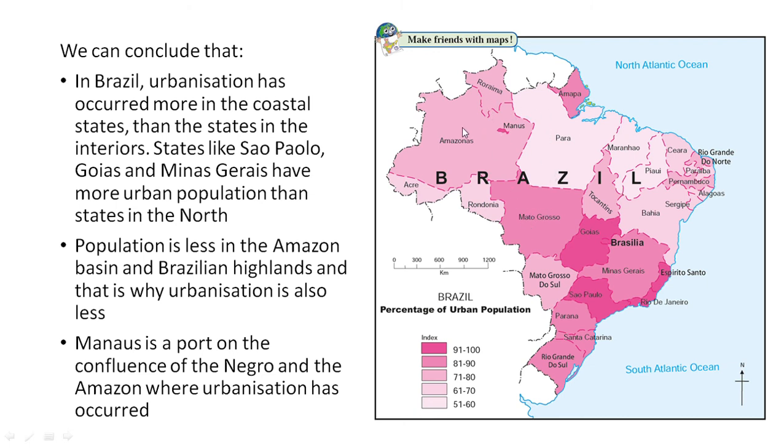Population is less in the Amazon basin over here and the Brazilian highlands, and that is why urbanization is also less. Manaus over here is a port on the confluence of the Negro and the Amazon, where urbanization has occurred.